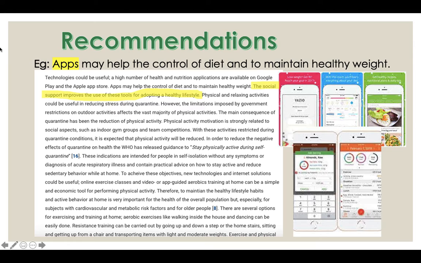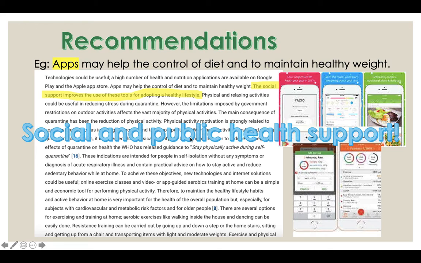In addition, social support improves the use of these tools for adopting a healthy lifestyle, and social and public health support is also very important. Global action supporting healthy diet and physical activity is mandatory to encourage people to return to a good lifestyle. In addition, some public health nutrition assistance services need to be financed more than before at this time.